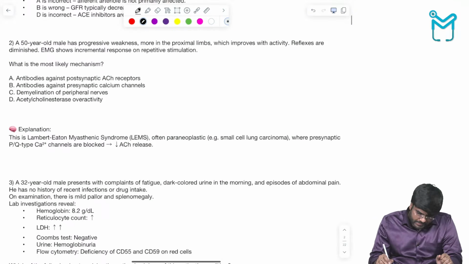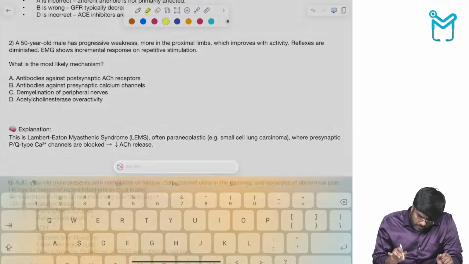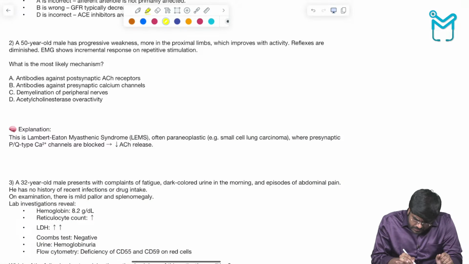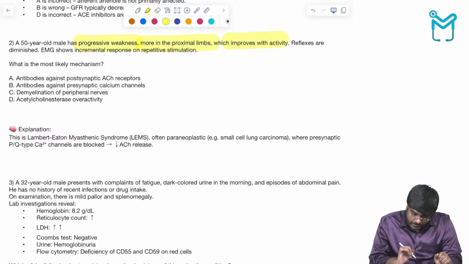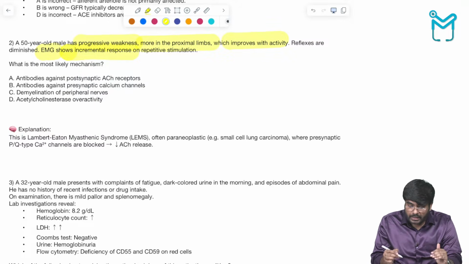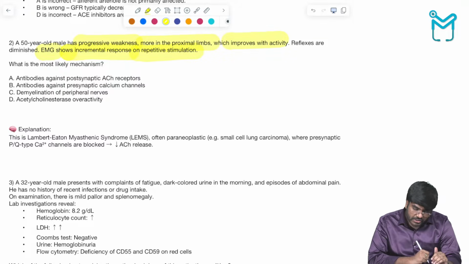Okay, next, a 50-year-old male presents with progressive weakness, more in the proximal limbs, which improves with activity. EMG, electromyogram, shows an incremental response, meaning progressive betterment with repetitive stimulation.